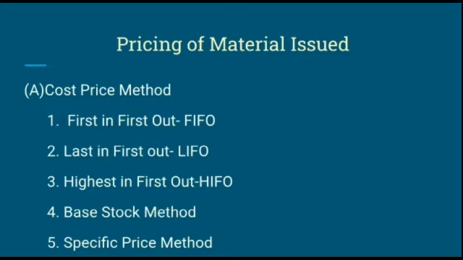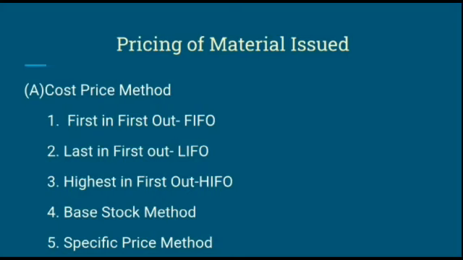The second pricing method is last in first out, and the short form of last in first out is the LIFO method. It is the opposite of first in first out. In this method, the material purchased last is issued first at its cost price.